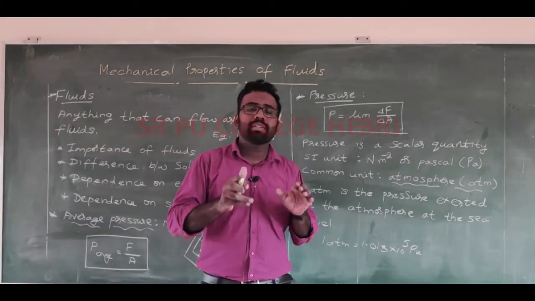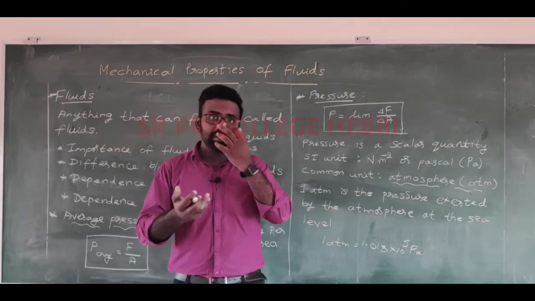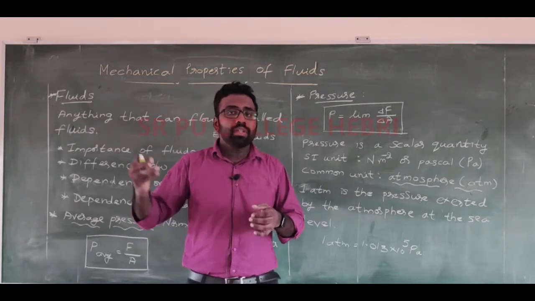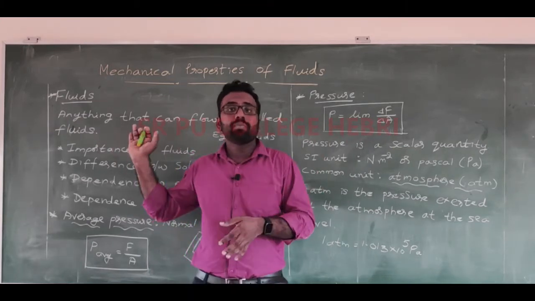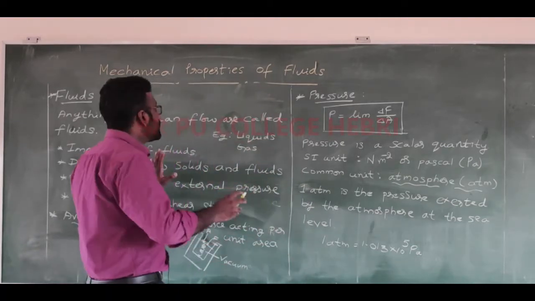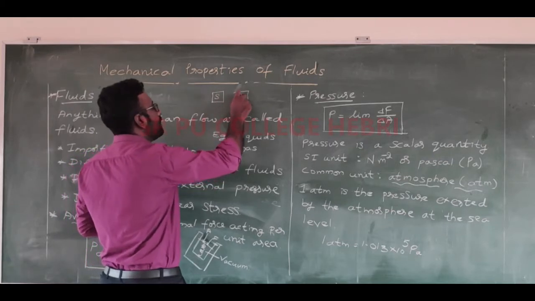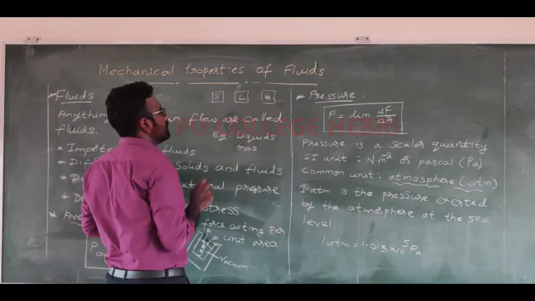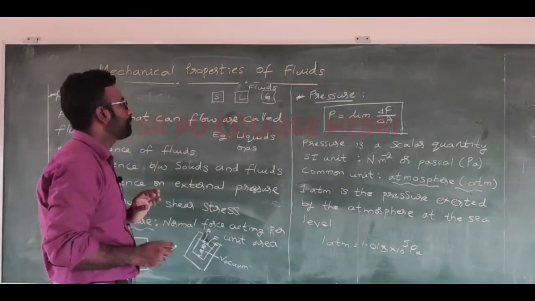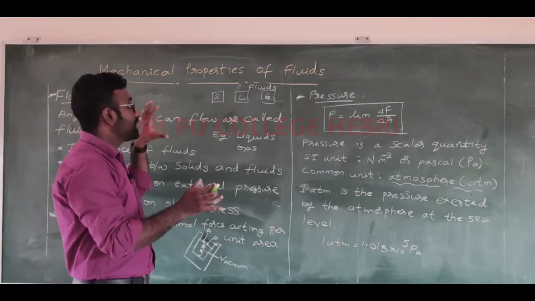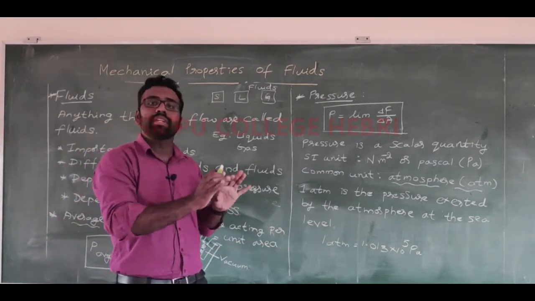We have a complete idea about solids, and we have seen the mechanical properties of solids. Now we will compare them with the mechanical properties of fluids. So let me take a solid, a liquid and a gas. These two come under fluids, and this is the solid. When you compare volume, shape or size, we can say a solid has a definite shape and a definite volume.